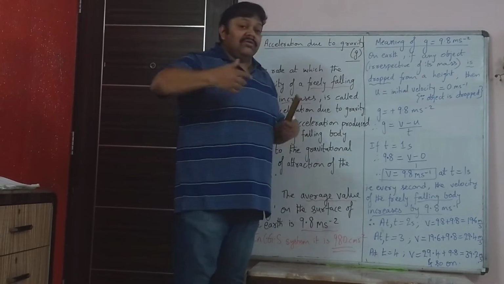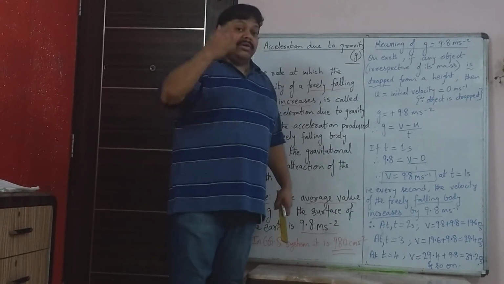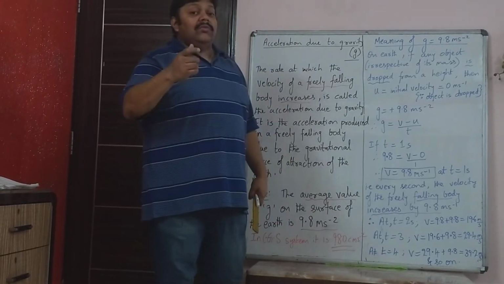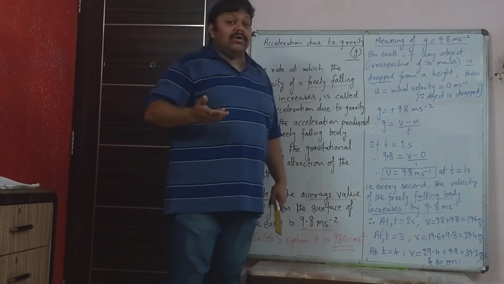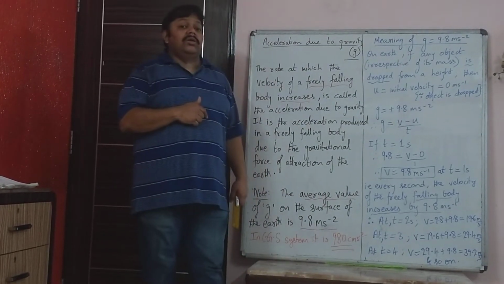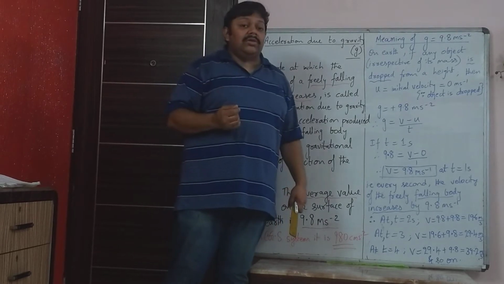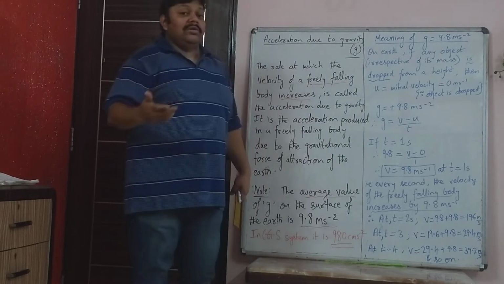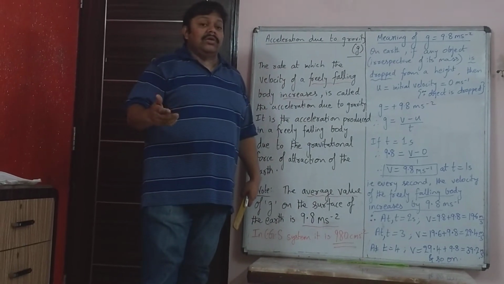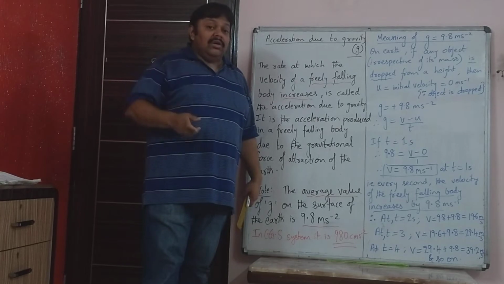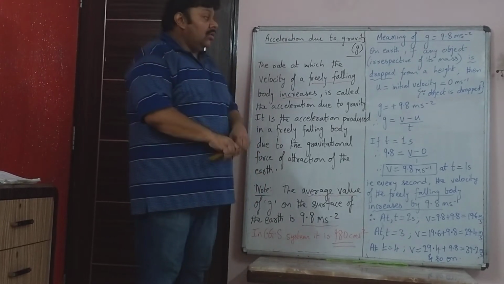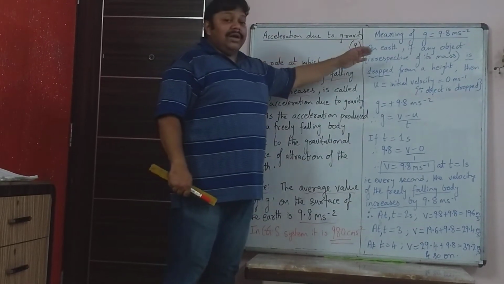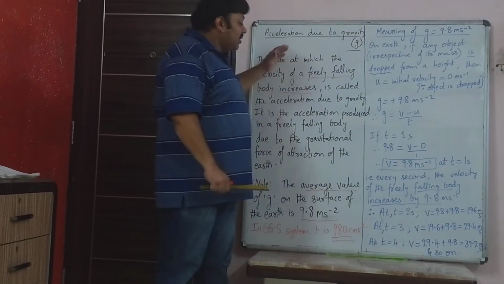So this is something which is very practical. If you're standing down and someone throws it on you from a very tall building, it really hurts. Why? Because you have learned that with increase in velocity, the momentum increases. Momentum is mass into velocity. And high momentum means that person can even lose consciousness when it strikes at such a high velocity. So you should never throw anything down on someone from a height, even a Holi balloon. So this is what we are learning about acceleration due to gravity. Now we will see more on this.